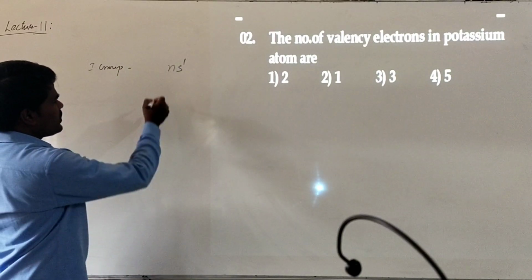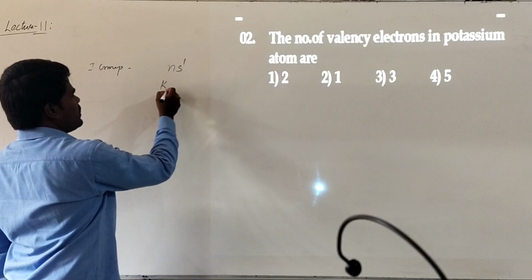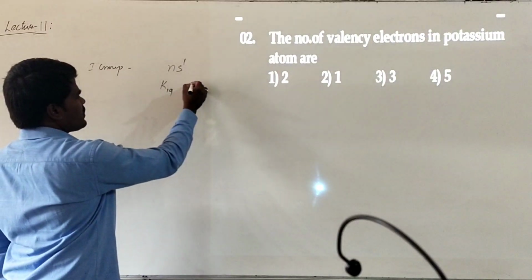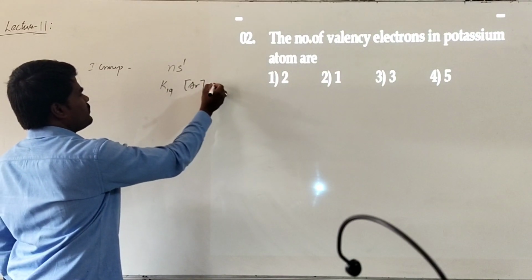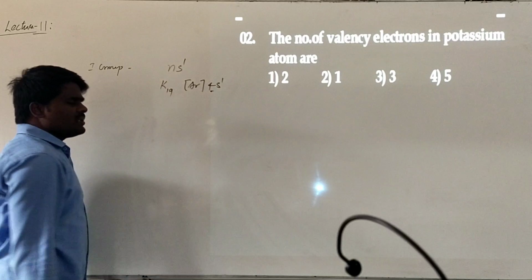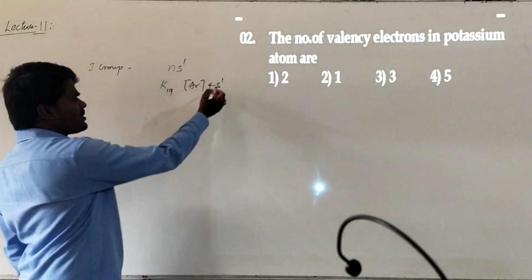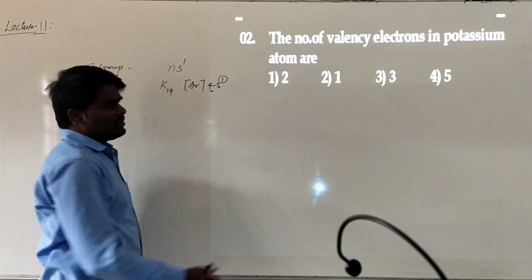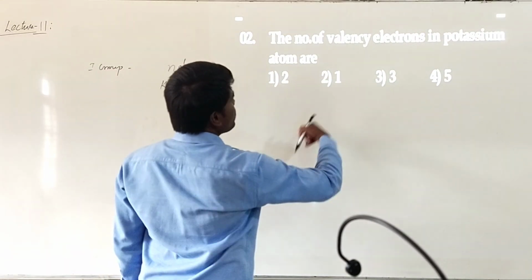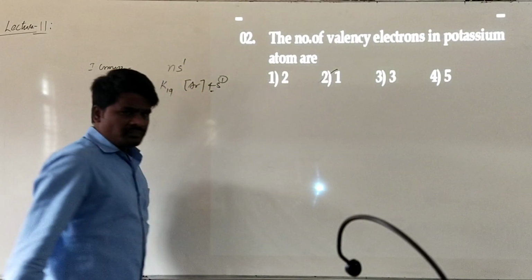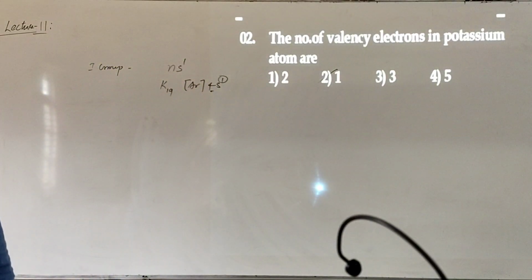If you are talking about potassium, its atomic number is 19. Its electronic configuration is [Ar] 4s1. Your fourth shell is the outermost shell. How many electrons are there in the fourth shell? 1 electron. So the number of valence electrons in potassium is 1. Is it clear?